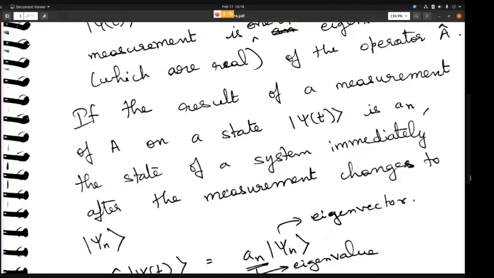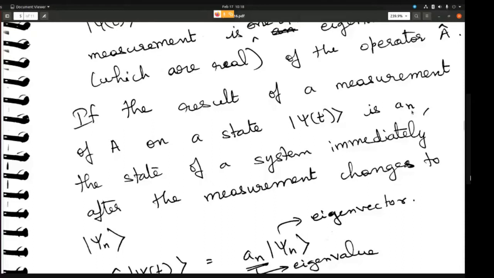But when you carry out the measurement, you will only get one of the eigenvalues as your measurement. You are not going to get two eigenvalues. There is a possibility of two eigenvalues, but when you carry out the measurement, you will always get only one.